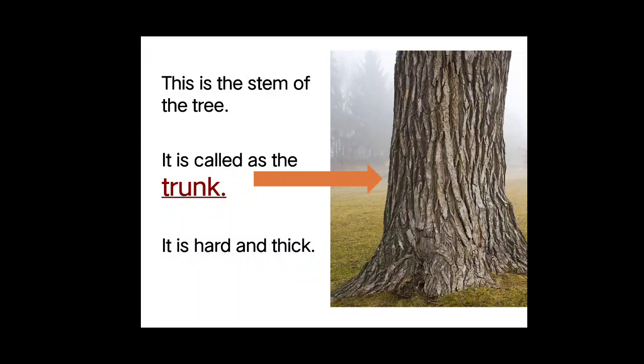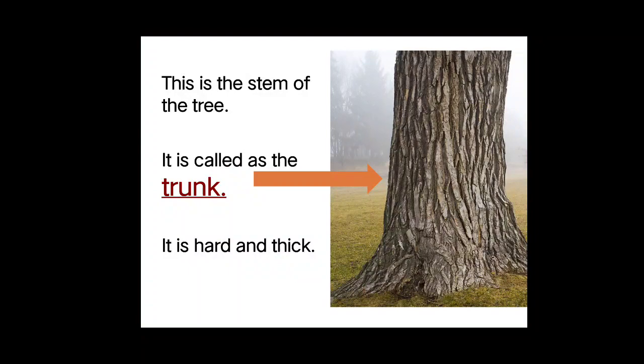Now can you see the picture, children? This is the picture of the stem of the tree. Can you see? What is the color of the stem? It is brown. When you touch this stem of the tree, it is very hard. It is not soft like cotton. It is very hard and thick. It is fat in size. It is thick.